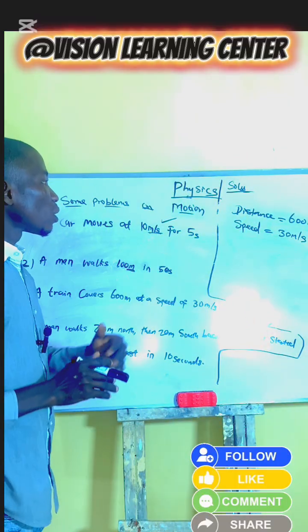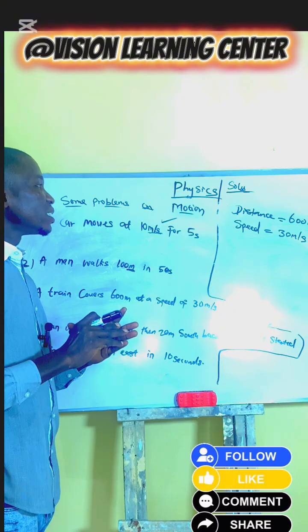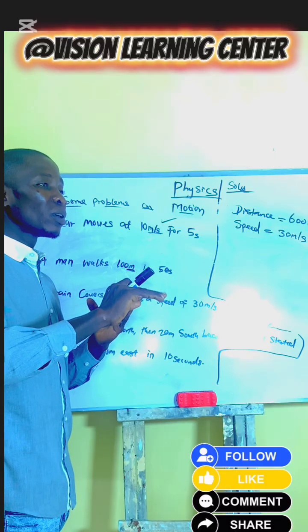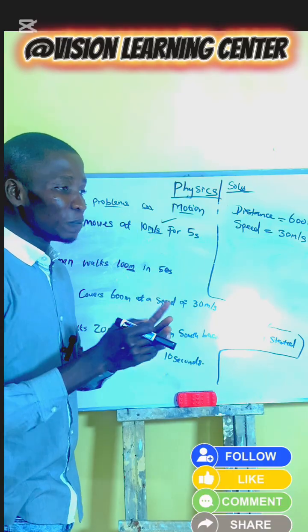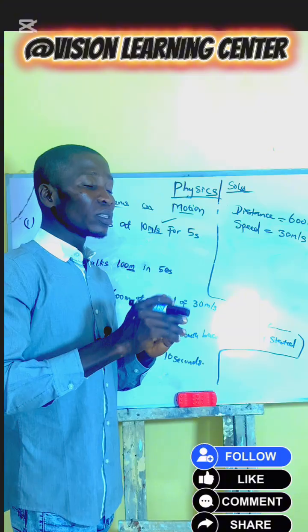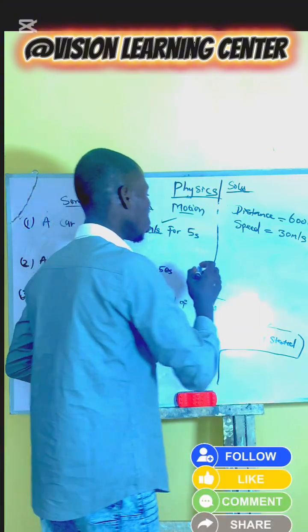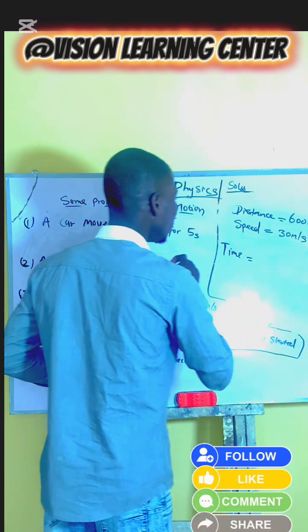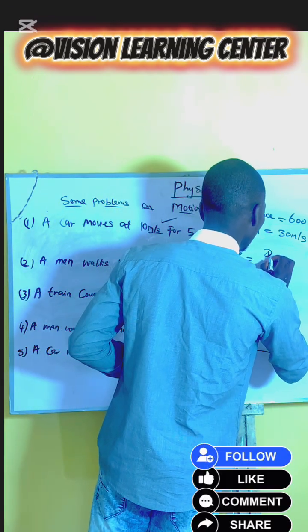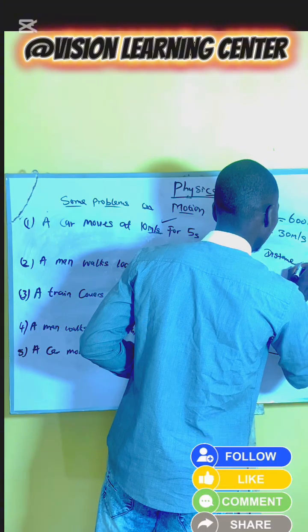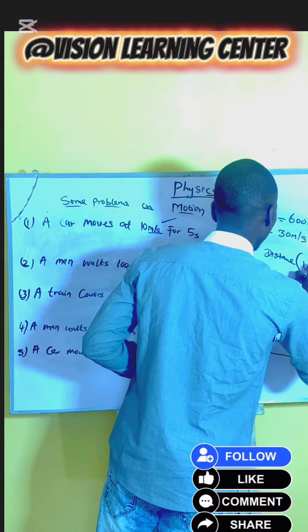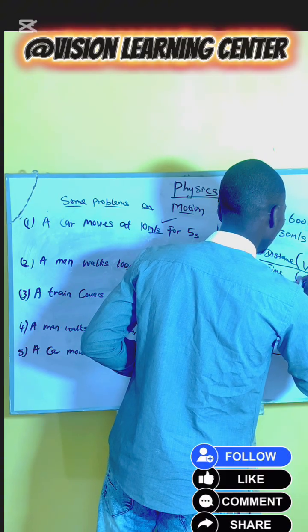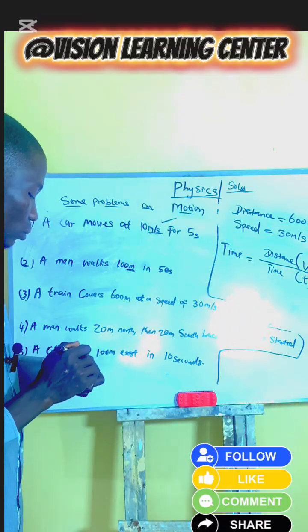So when solved, what is time? Time is the total distance covered by a body at a specific speed. So our time is distance divided by speed.